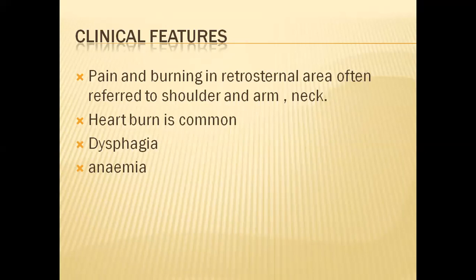And later on patient presents with anemia also, because there is slight bleeding, and because of this bleeding patient can present with anemia. So these are the features: pain and burning in the retrosternal area, heartburn, dysphagia and anemia.